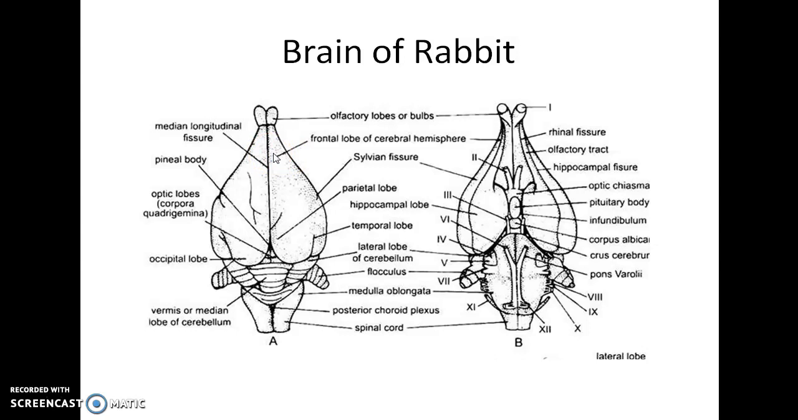A lateral Sylvian fissure divides it into frontal, parietal, temporal lobes. This is the Sylvian fissure. Frontal, parietal, occipital lobes. On the ventral side is a rhinal fissure which divides it into olfactory lobes and the posterior hippocampal fissure or lobe, posterior hippocampal lobe.